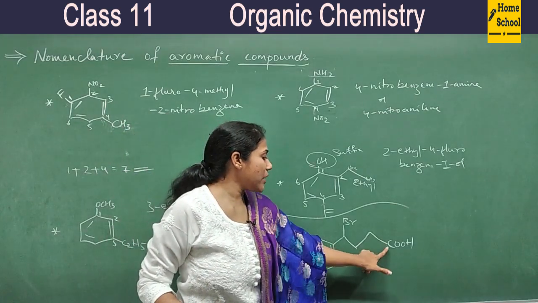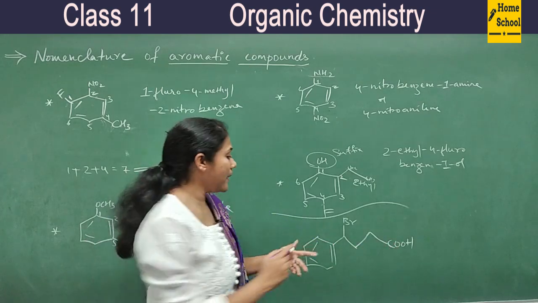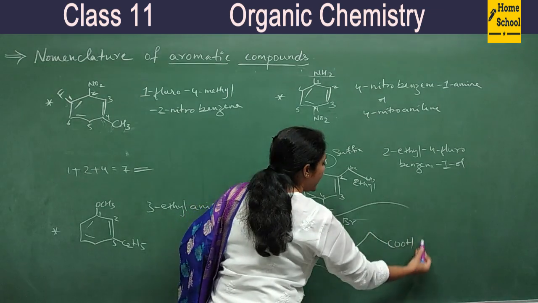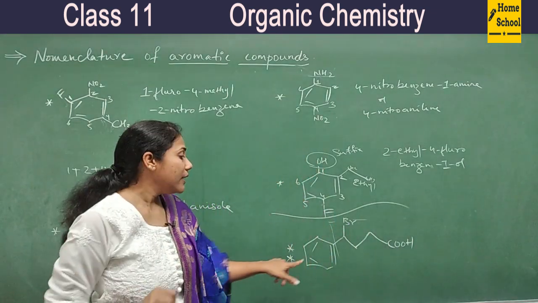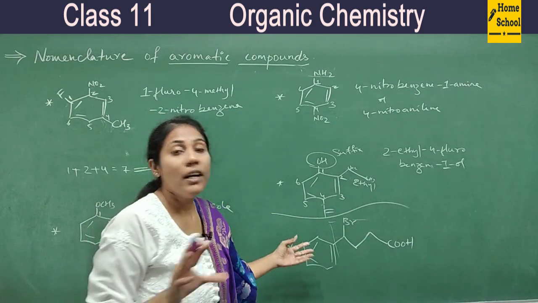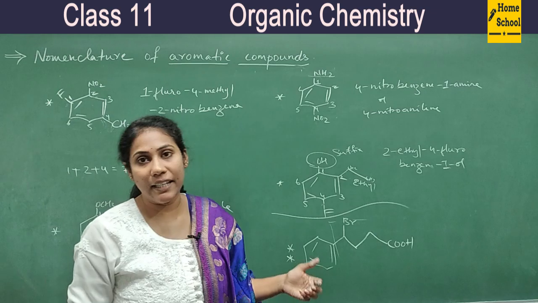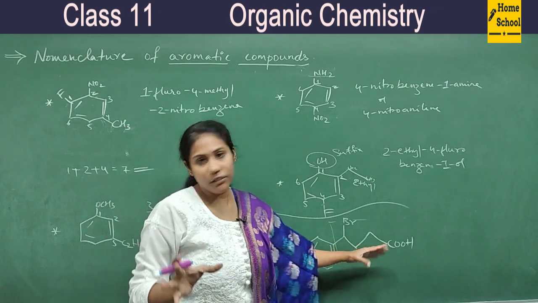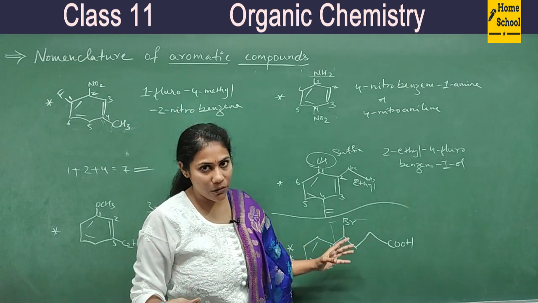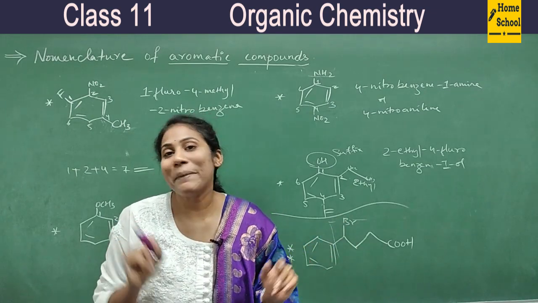You have a side chain, and the side chain has a functional group. Then definitely you must consider this side chain as your parent chain. The benzene name you have to write as a prefix, and when you write its name as a prefix, you must use the word phenyl. So I thought of giving you the naming of such compounds. Write its name and post your answer in the comment box.